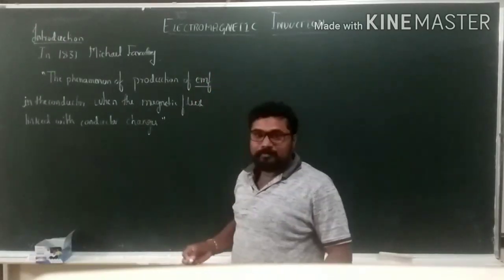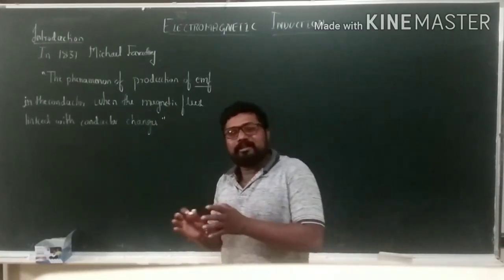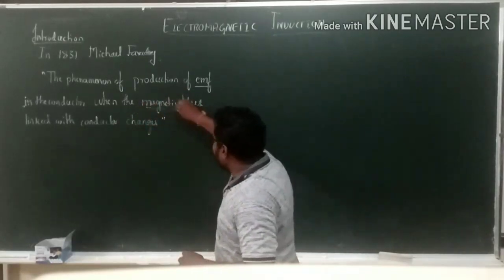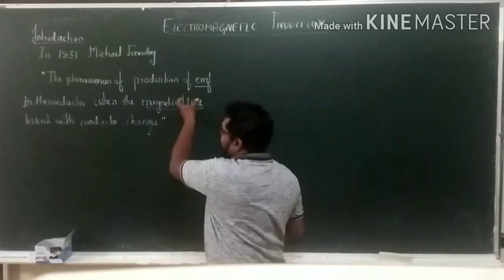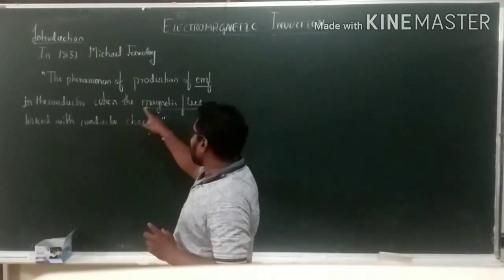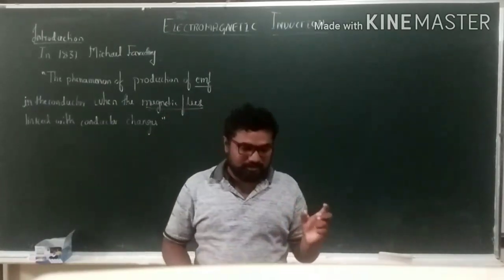EMF is nothing but the production of electric current using non-electric sources. Here the non-electric source means magnetic flux.